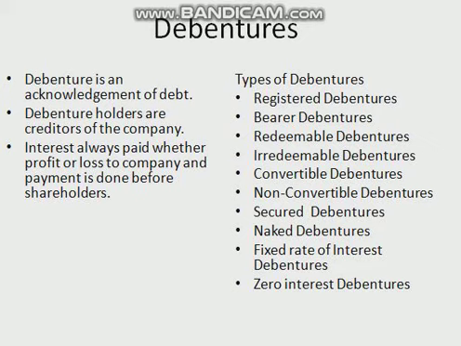Now there is a difference between shares and debentures. A share is a part of capital. A debenture is an acknowledgement of debt. Holders of shares are called shareholders, and holders of debentures are called debenture holders. Shareholders are owners of the company, and debenture holders are creditors of the company. So these were the differences. Dividend is paid on shares and interest is paid on debentures. Payment to shareholders is made after debenture holders if there is surplus, and payment before shareholders is done to debenture